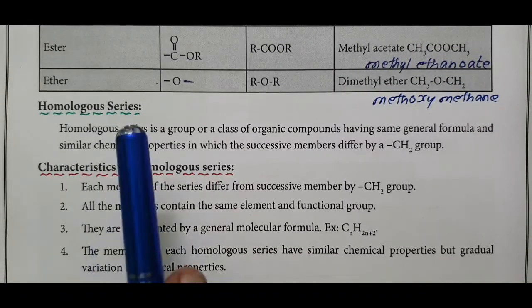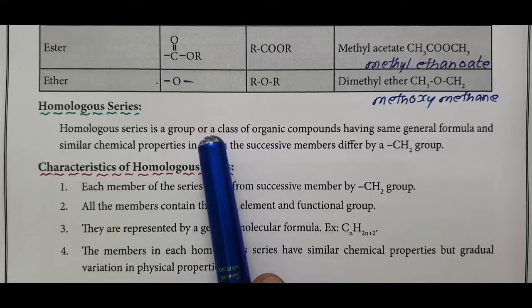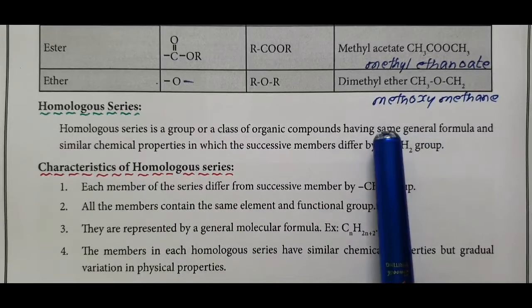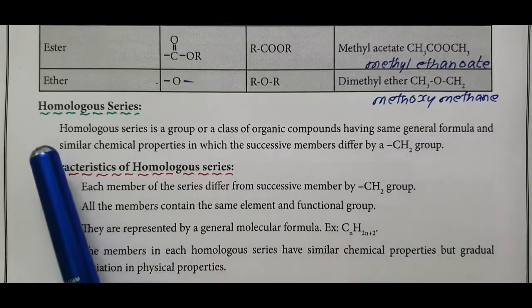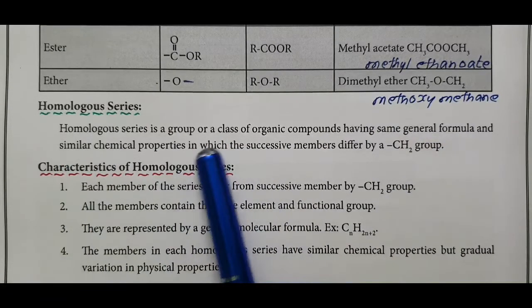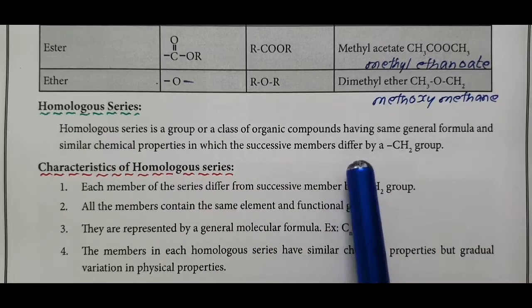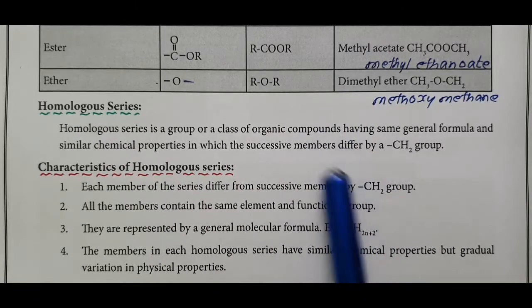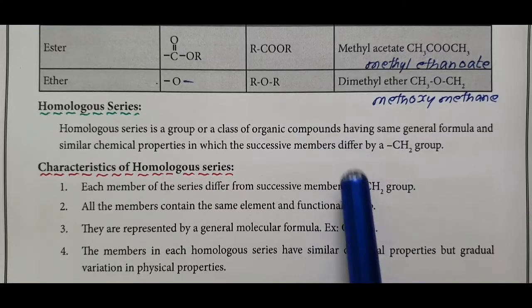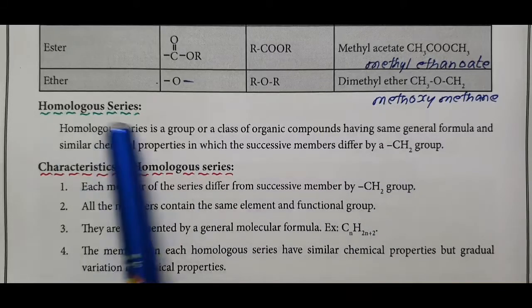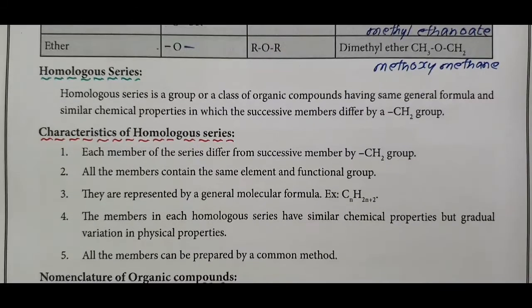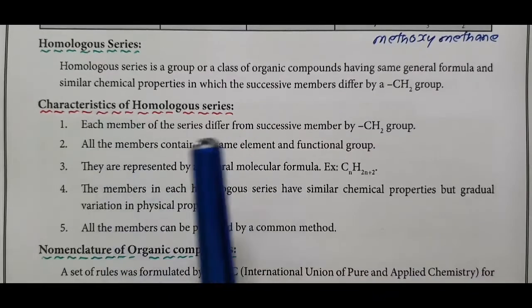What is meant by homologous series? A homologous series is a group or class of organic compounds having the same general formula and similar chemical properties, in which the successive members differ by a CH2 group. Alcohol, aldehyde, ether, ketone, alkane, alkene, alkyne are examples of homologous series. What are the characteristics of homologous series?